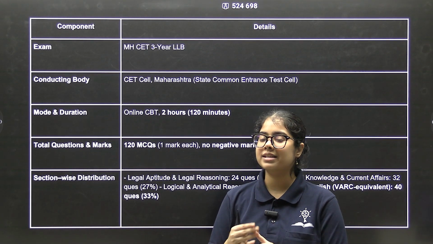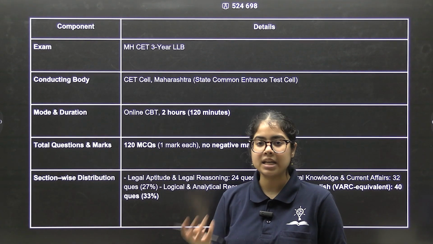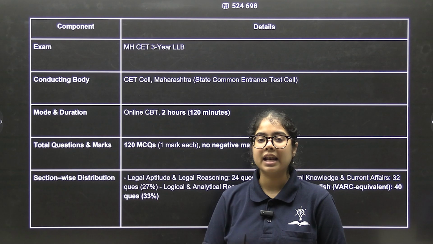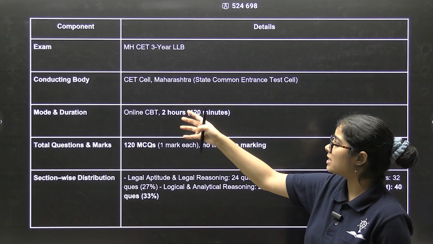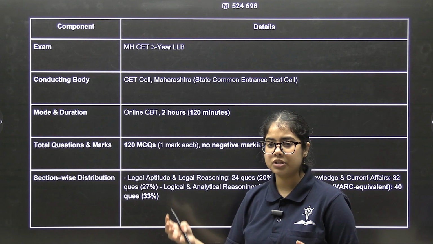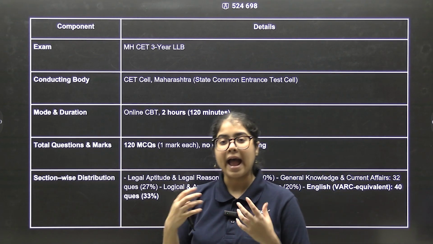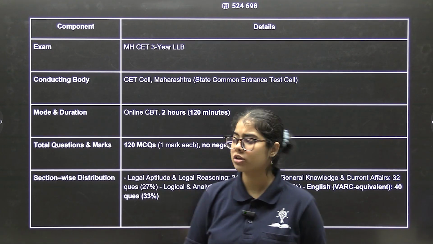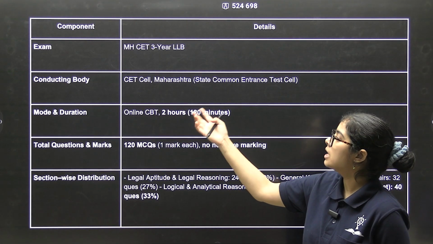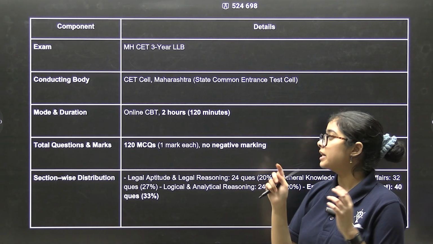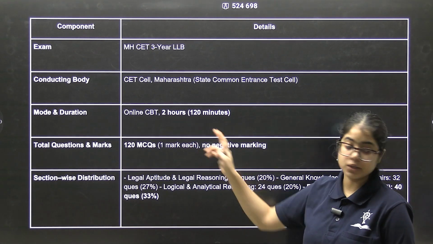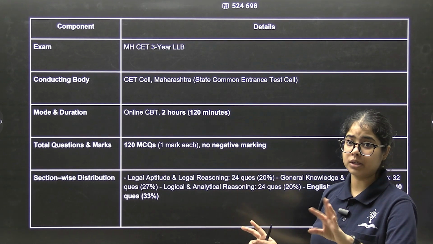The MHCET 3-year LLB exam has no age limit, so anybody at any position in their life can give the exam. The exam is conducted by the CET cell, so any colleges that you get shortlisted for have to be in the state of Maharashtra. The mode is online, so it's a computer-based exam. You will not get a pen and paper. It is going to be online. And the duration is going to be 2 hours, 120 minutes.